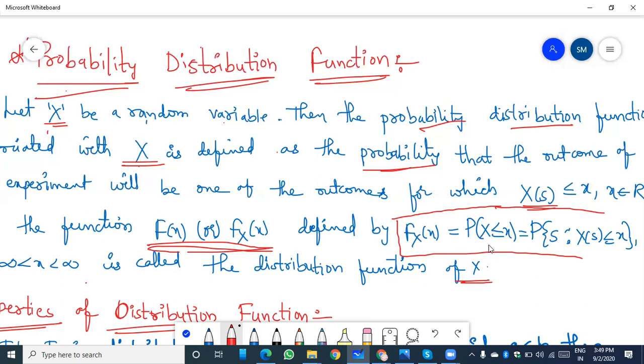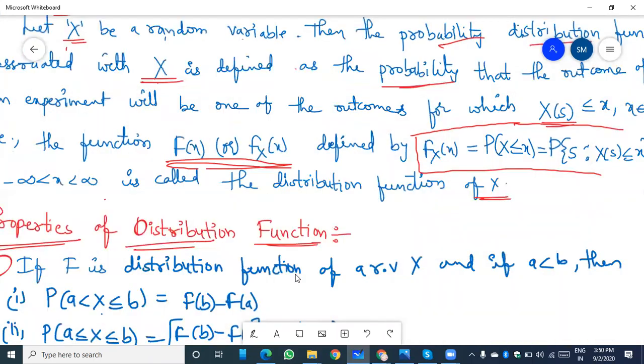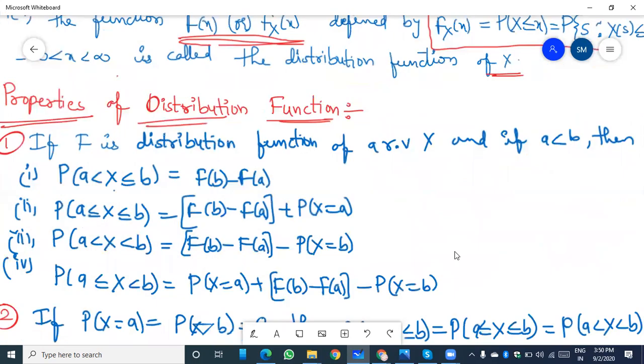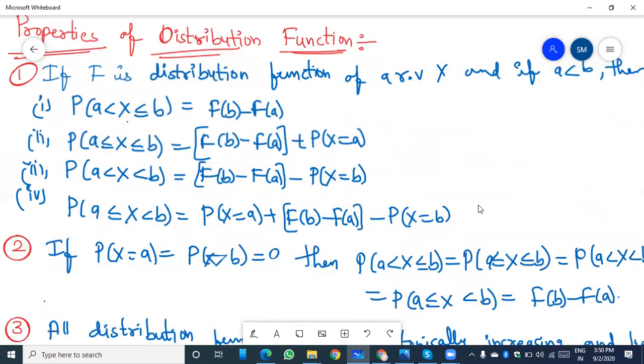The adding of all those probabilities is called the probability distribution function. And the probability distribution function satisfies some properties. Those properties are very, very important.